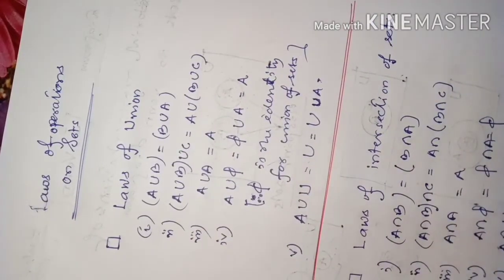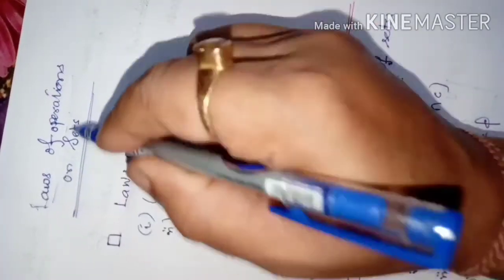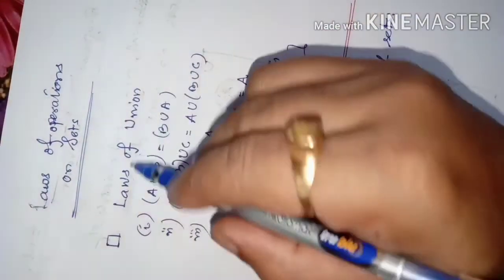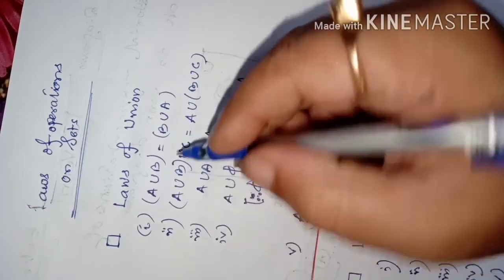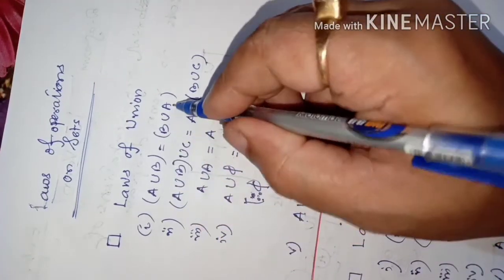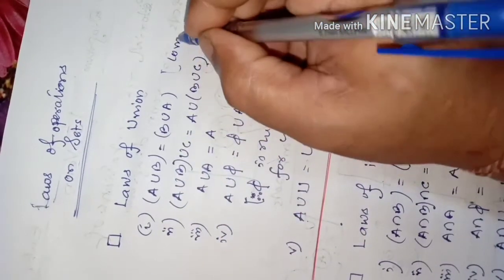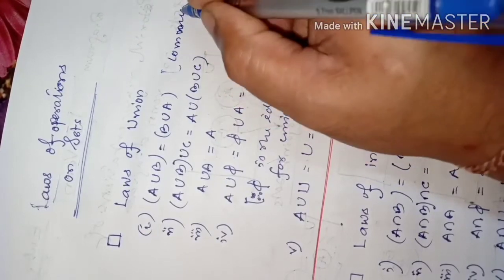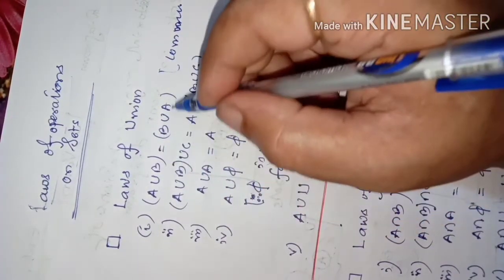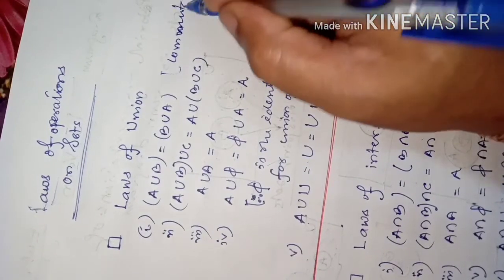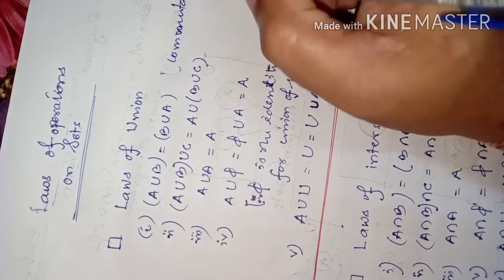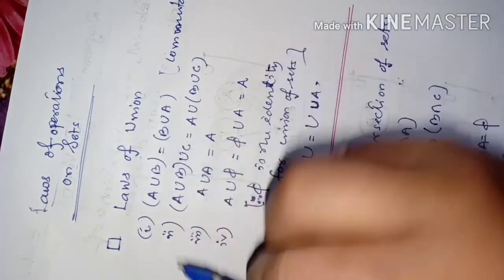Good morning, dear students. So today we are with these laws of operations on sets. Laws of union. A union B is same as B union A. This is commutative law. Means if you take the union of A with B or B with A, same only, no? This is called commutative law of union.